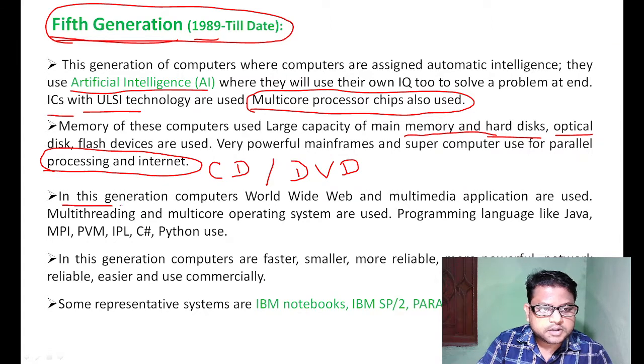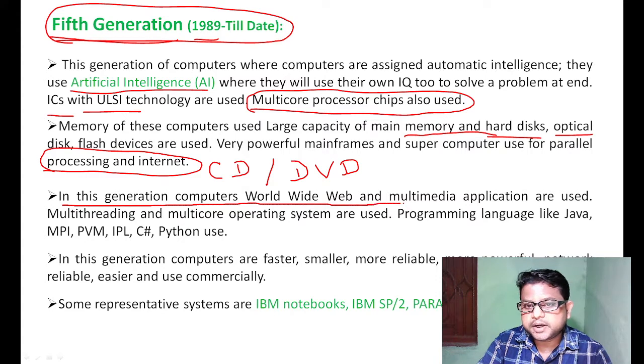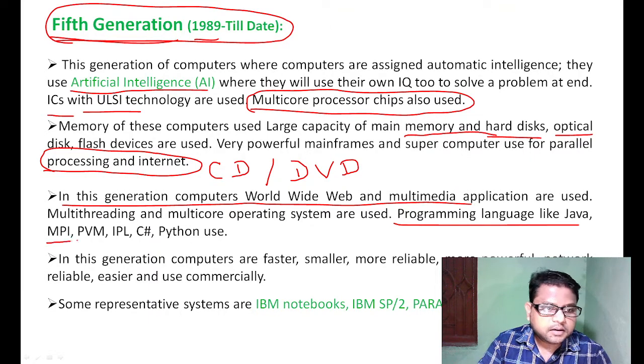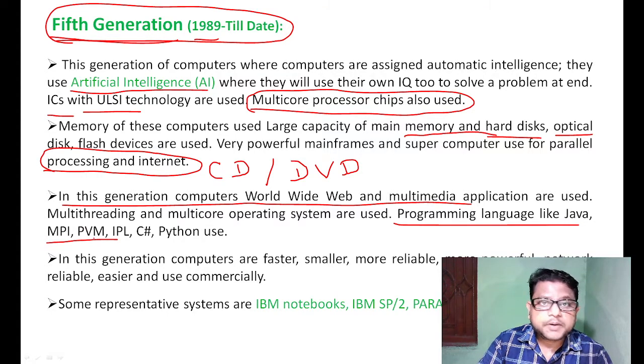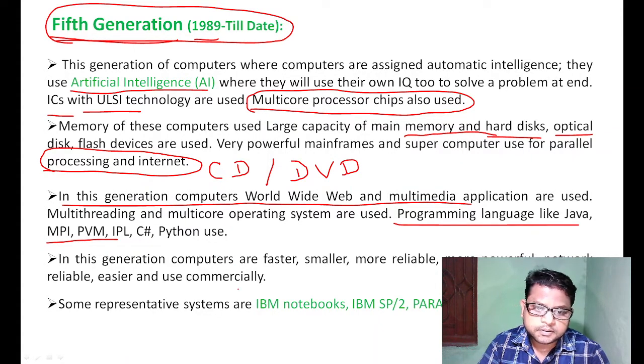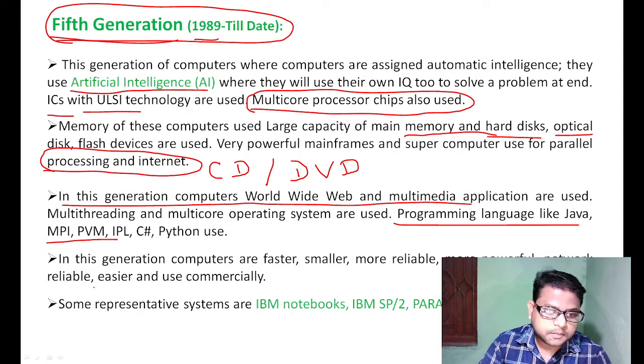In this generation of computers, the world wide web and multimedia like GUI multimedia are also available, and programming languages like Java, MPI, MPM, PVM, IPL, C#, and Python are also used in the fifth generation of computer. Computers in this generation are faster, smaller, more reliable, more powerful, network based applications are also supported, and they are highly used for commercial purposes.